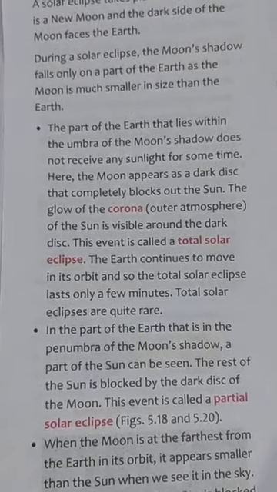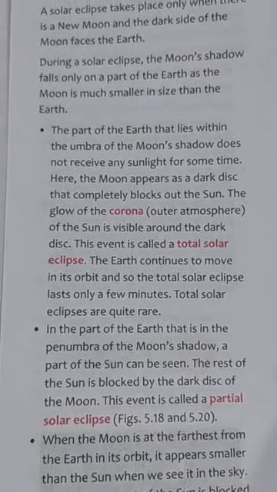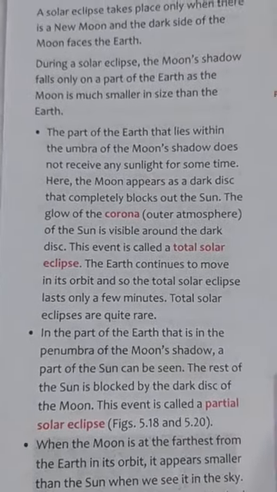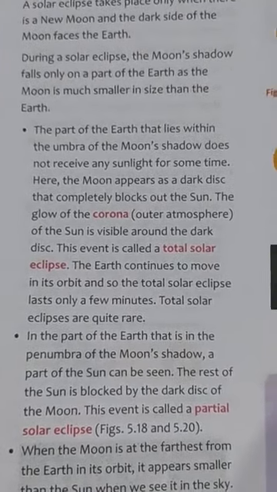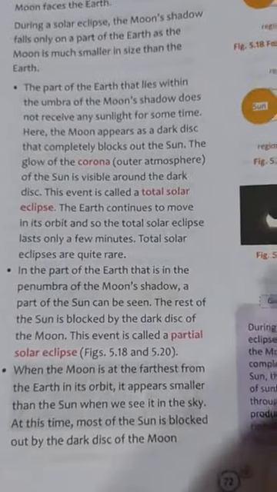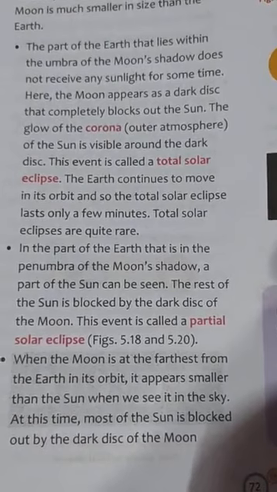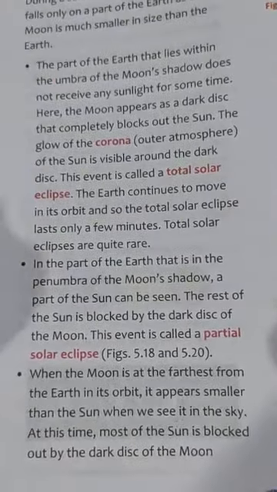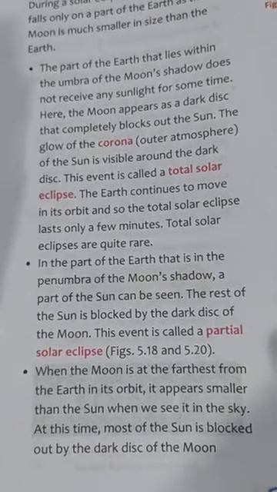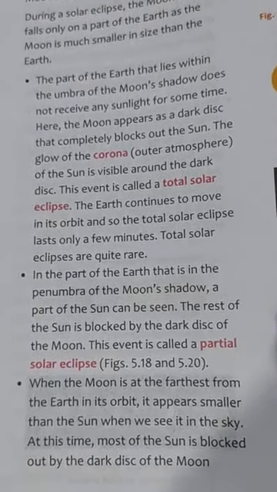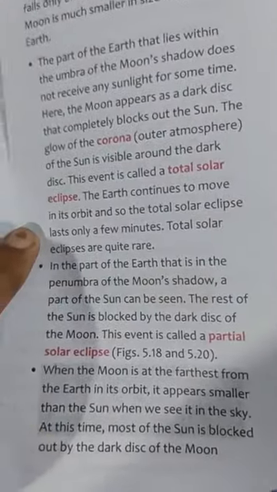You must keep in mind, whereas the lunar eclipse takes place for near about 1 to 3 hours, okay, in case of solar eclipse, it takes place only for a few minutes. Clear? So in this part of the earth that is in the penumbra of the moon's shadow, a part of the sun can be seen, the rest of the sun is blocked by the dark disk of the moon. So this event is called partial solar eclipse, means incomplete solar eclipse.